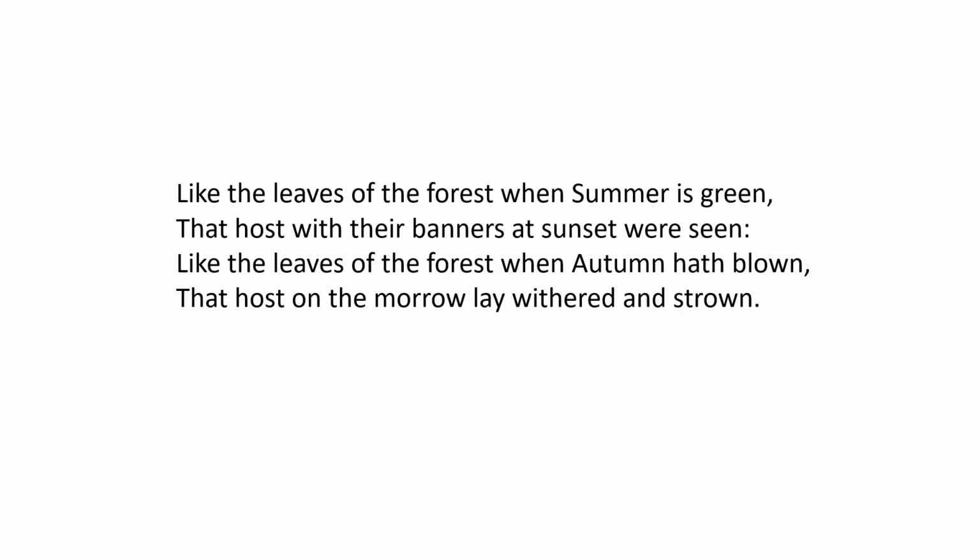However, it's really important to think about this as the turning point. The first 6 lines of the poem are all about the dominance and the strength of the Assyrian army backed by King Sennacherib. This is the turning point of the poem. So we go from summer to autumn here, and think about, if summer represents life and strength, well, autumn, as the leaves come down from the trees, that perhaps represents a turning point from life to death.